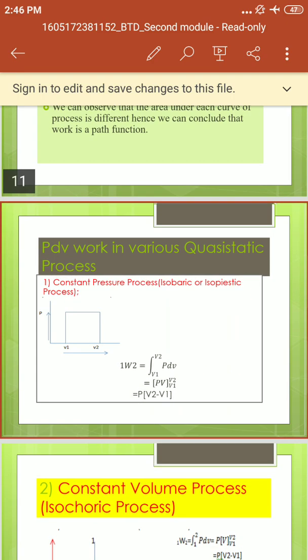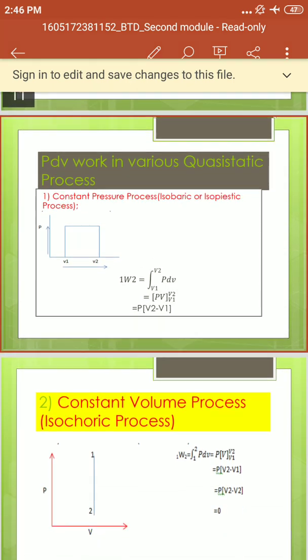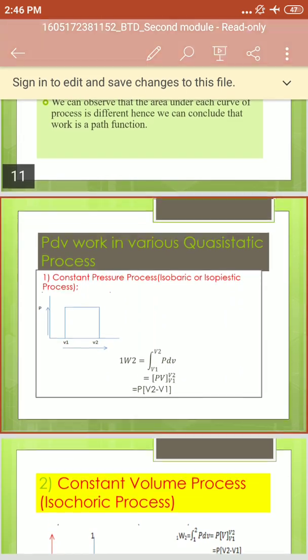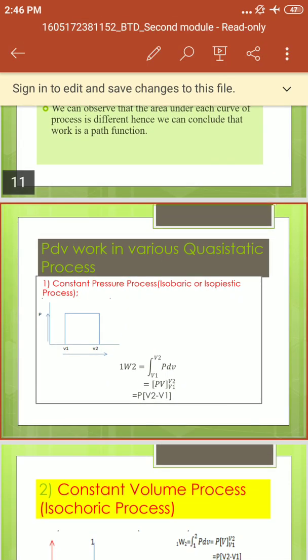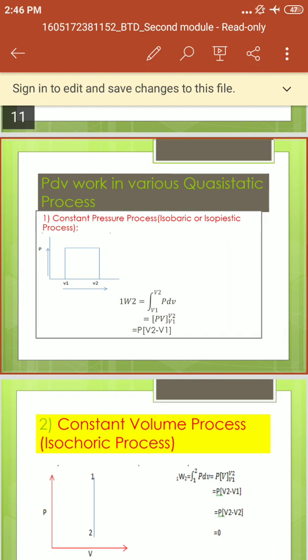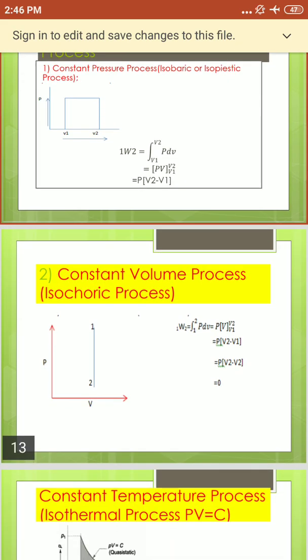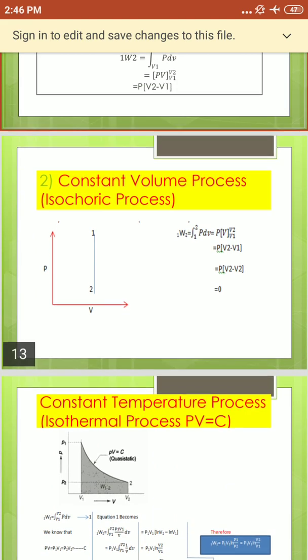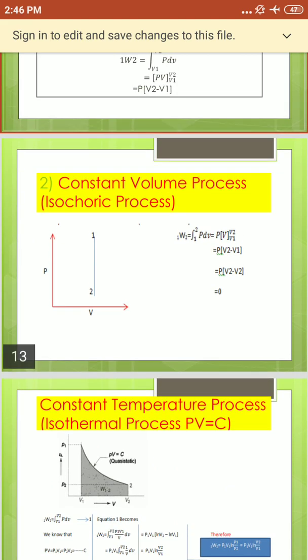The first one is the constant pressure process, also known as isobaric process. Constant pressure means the pressure will be constant. Don't confuse constant volume with isobaric. The unit of pressure is either Newton per meter square or bar, so remember that constant pressure means isobaric process. The second one is constant volume, which means isochoric process.